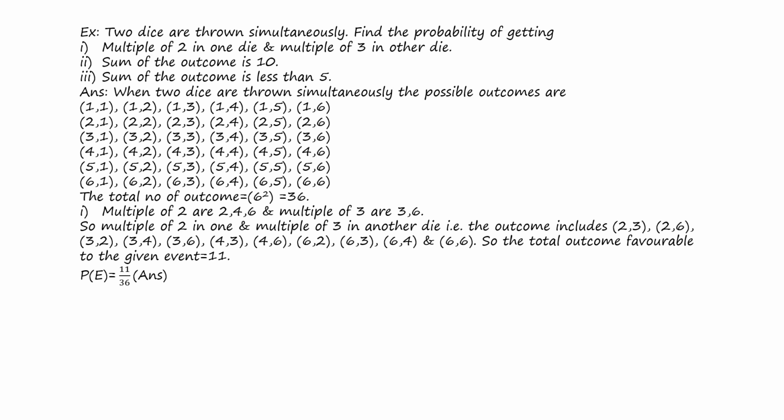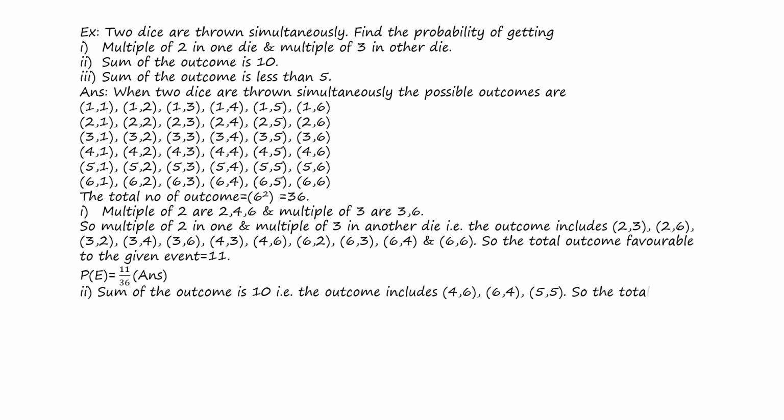The second bit says the sum of the outcomes is 10. That means the outcomes include (4, 6), (6, 4) or (5, 5). That is, only in 3 cases can we get the total sum to be 10. So here the number of outcomes favorable to the event is 3. So the probability of the given event is 3 by 36, which is 1 by 12. That is the answer.